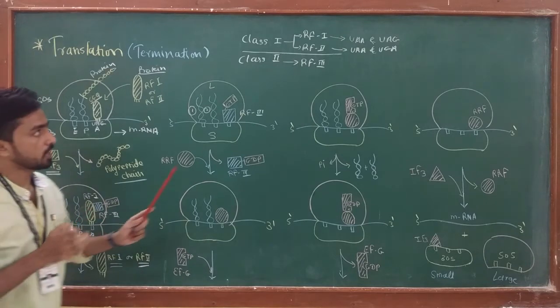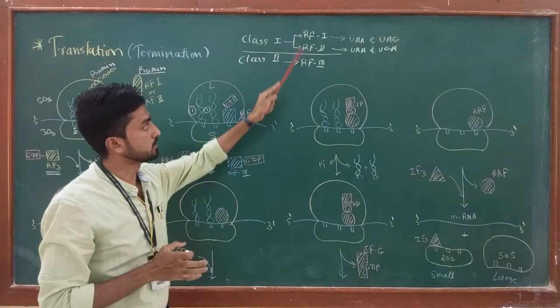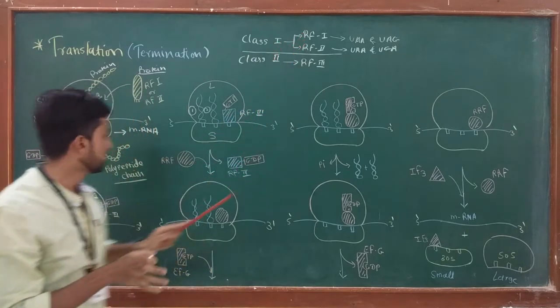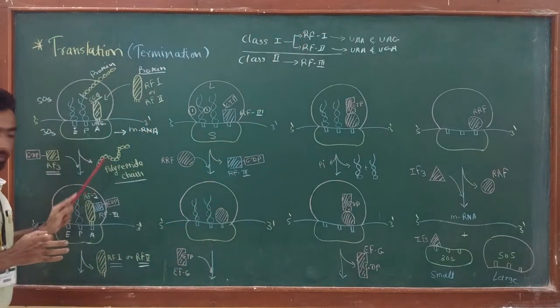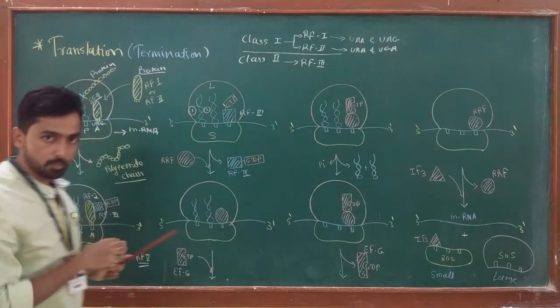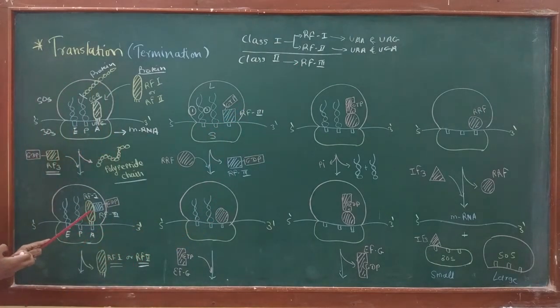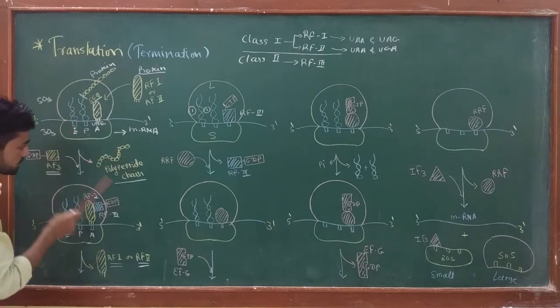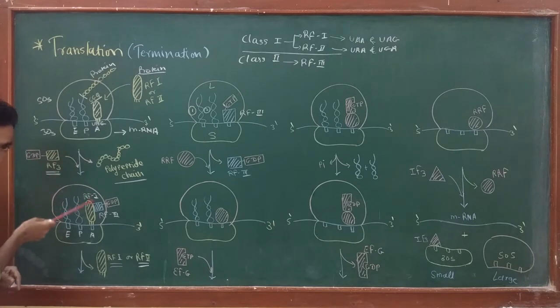Now I have cleared the function of these three. The function of RF1 or RF2 is cleavage of the polypeptide chain from the ribosome, while the function of RF3 is removing RF1 or RF2 from the A site. So in the first step, the polypeptide chain is removed and RF3 comes into the picture, while in the second stage, RF1 or RF2 is released from the A site.